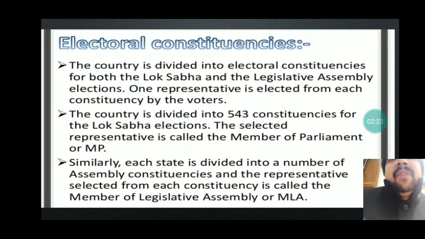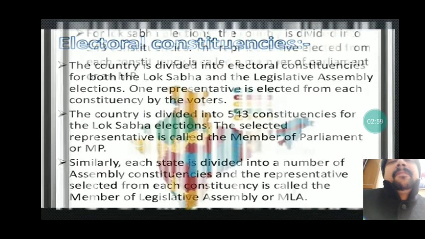Similarly, each state is also divided into a number of assembly constituencies, and the representative elected from each constituency is called the Member of Legislative Assembly or MLA. If we talk about the Lok Sabha election, the whole country is divided into 543 small parts, and those small parts are known as constituencies. From each small part, different political parties contest the election. They face competition, and after that, we people choose the best suitable candidate from that particular constituency, from that particular seat. This is how the candidate gets elected from that constituency.